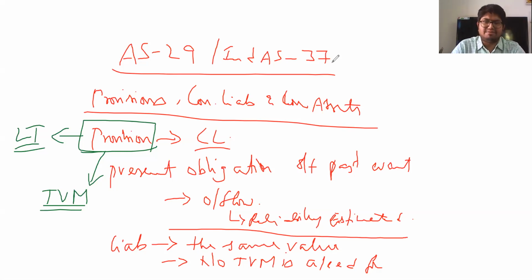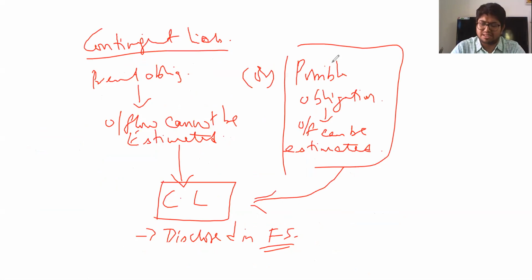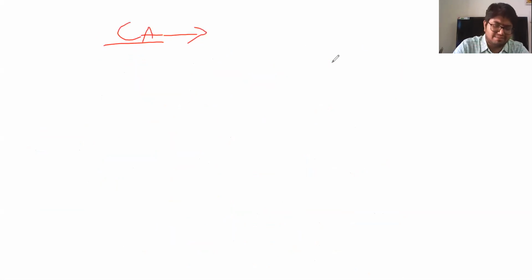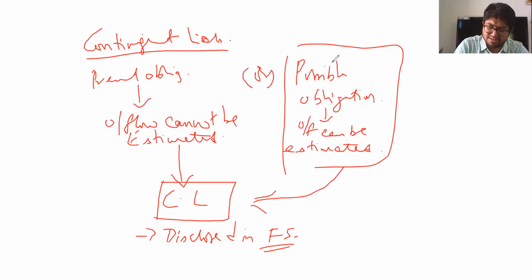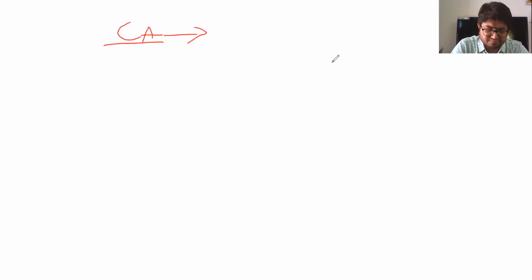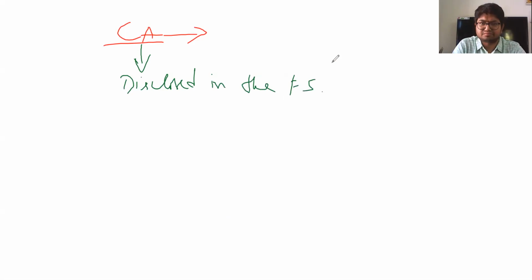Now, as regards current liabilities, as they are supposed to be disclosed in the balance sheet, part of your other notes to accounts are contingent liabilities and contingent assets. Contingent assets also, unlike AS, are supposed to be disclosed in the financial statements along with contingent liabilities.